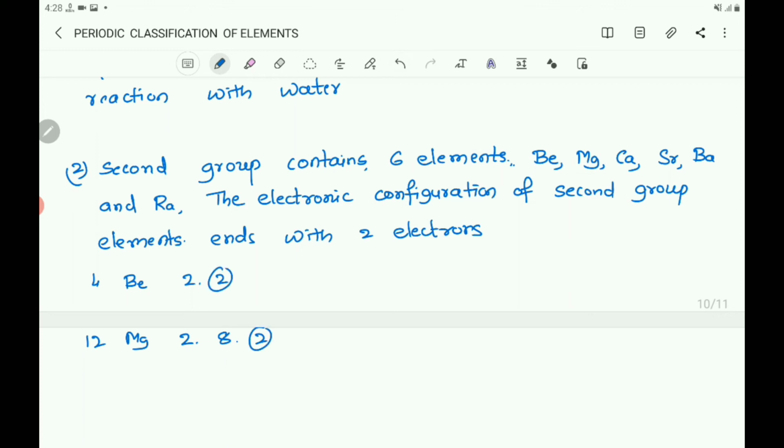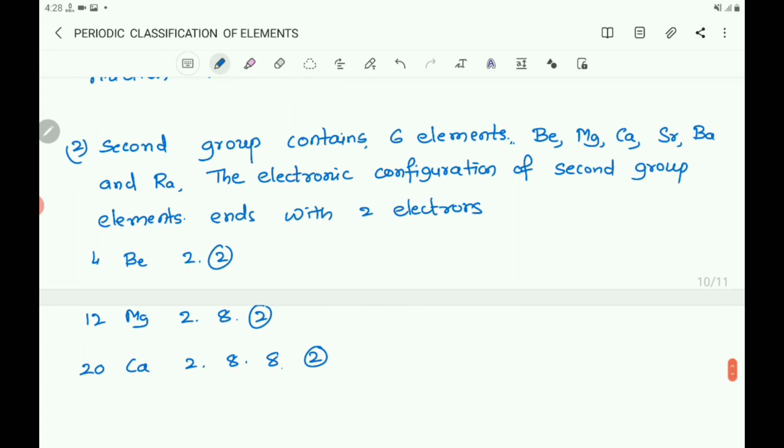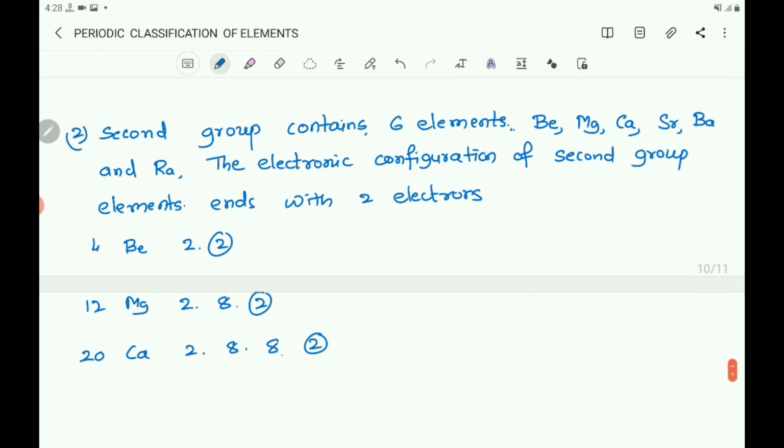Again you can take calcium, that is 20. So that is 2 8 8, that 8 plus 8 16 plus 2 20. Again the outermost is having 2 electrons. Their valency is 2.